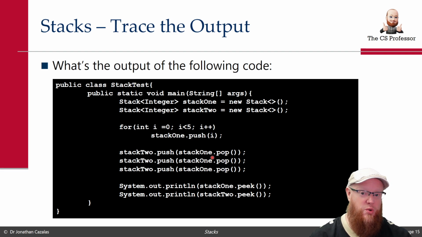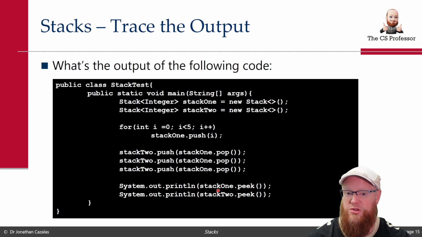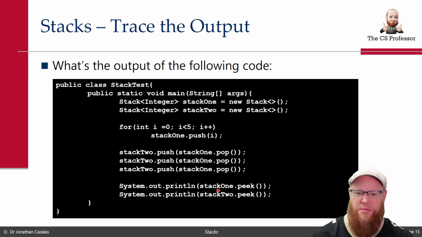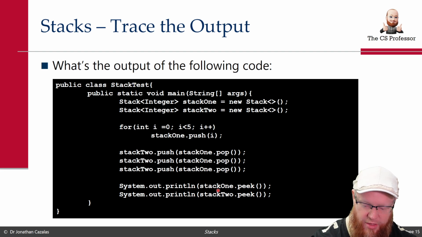So now stack 2 has 3 values, and stack 1 has only 2 values. Finally, I want to peek the top of both of those stacks and return that result. So I'm going to trace through this, but I'm going to want to pause and even ask you to answer a couple of questions along that.